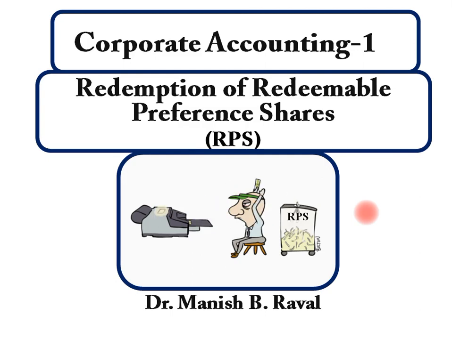In a previous lecture, we have discussed provisions of Section 80 of the Companies Act 2013 and one practical question to implement that provision in practice.